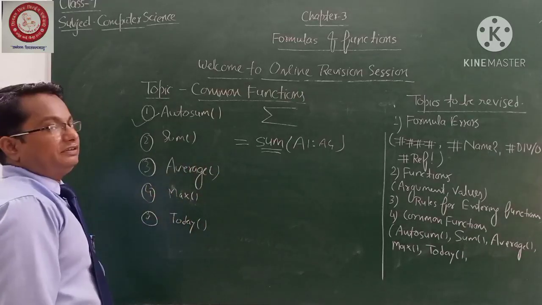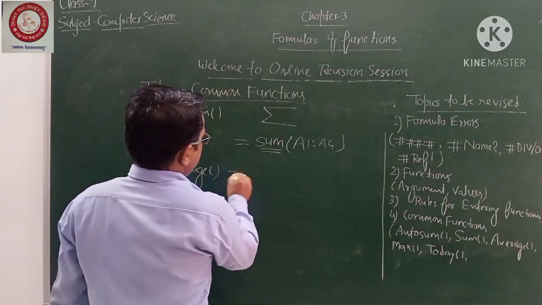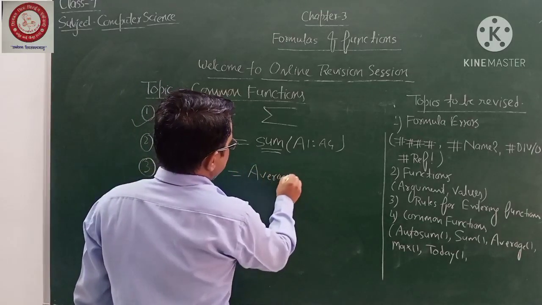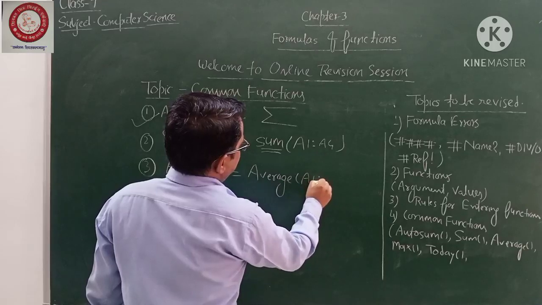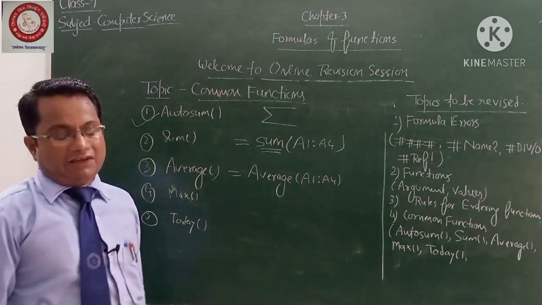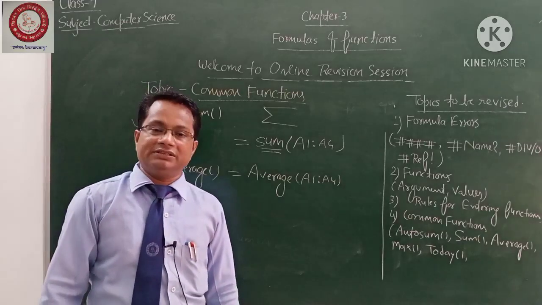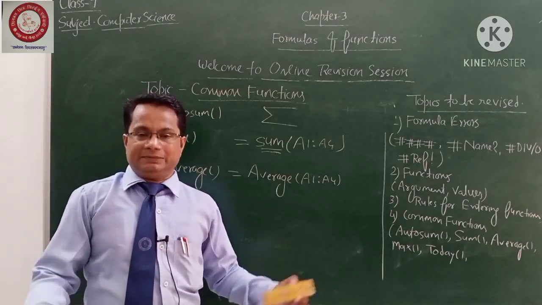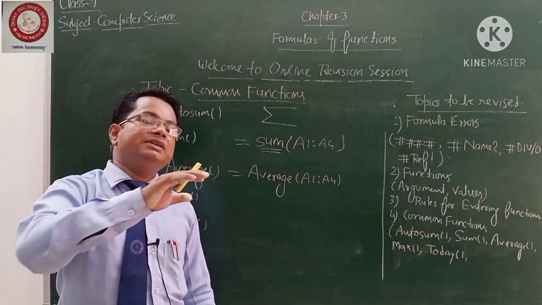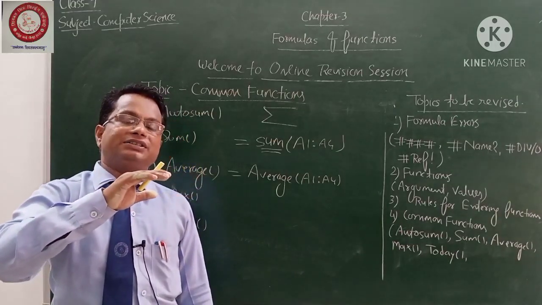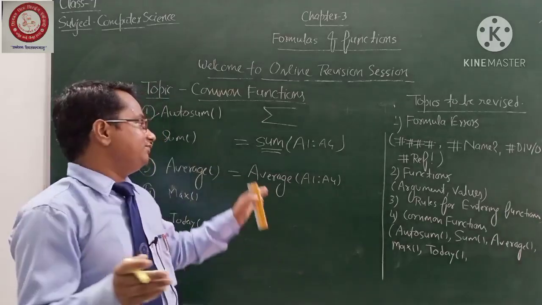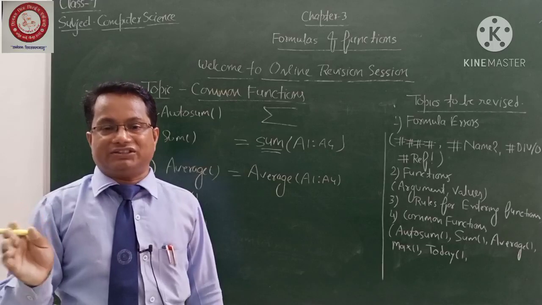Let me come to the third one, that is average. You can write like this, average. Then you select your data, and the data automatically comes here. Average means in Hindi you can say औसत, and it means that whatever the total numbers are, you add all the numbers and write this as a fraction according to maths.